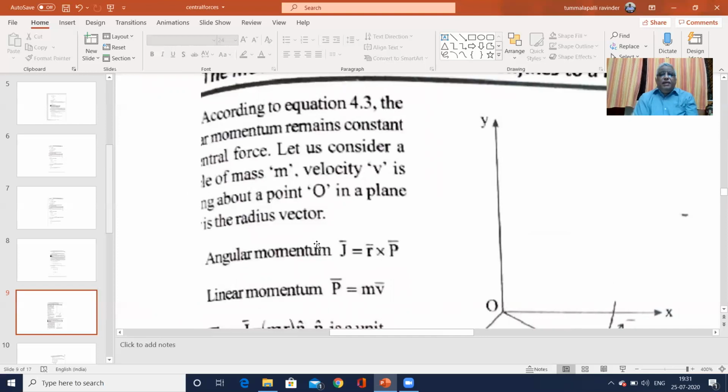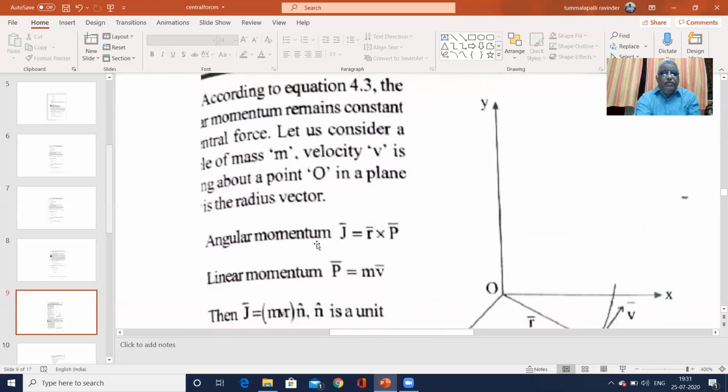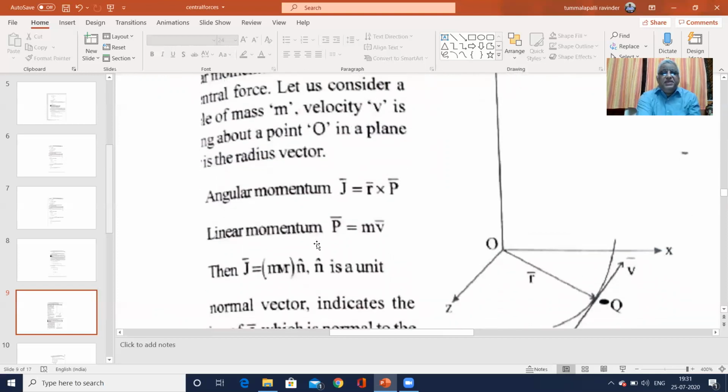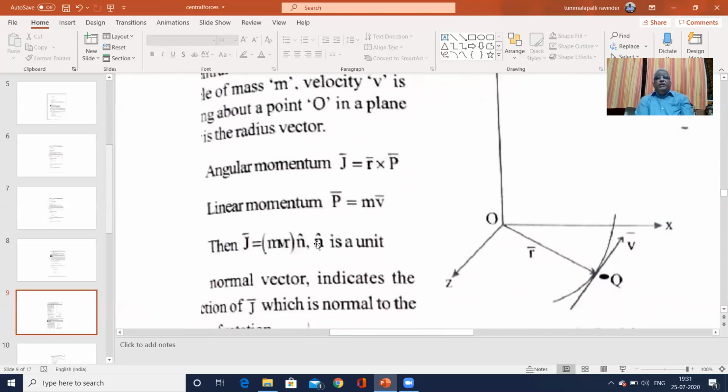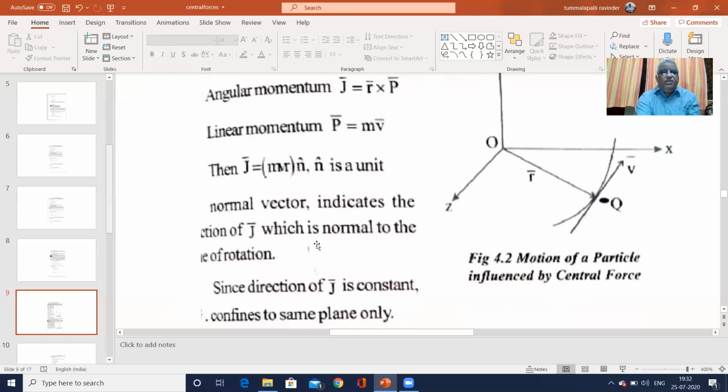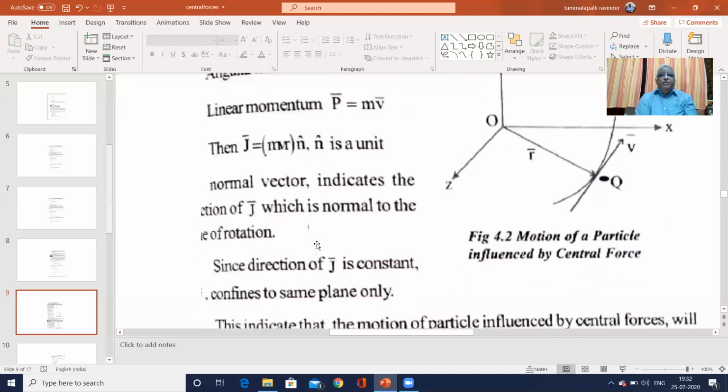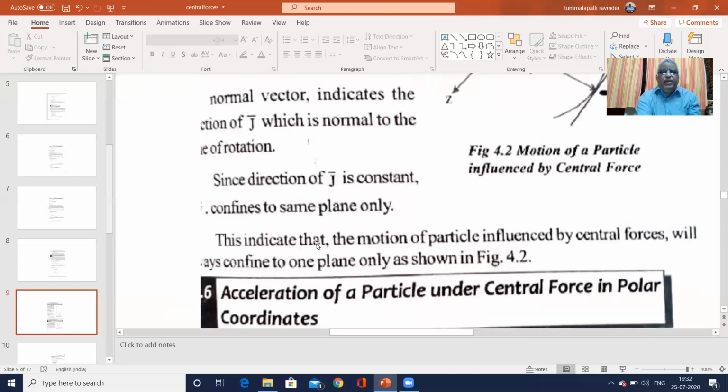Let us consider a mass m with a velocity v about a point in a plane, where r is the radius vector. In the earlier class, mechanics of rigid body, we got the angular momentum J equal to r cross p, where the linear momentum is p equal to mv. So J is equal to mvr n hat, where n hat is the unit normal vector, which indicates the direction of J normal to the plane of motion. Since J is constant, the motion is confined to the same plane only.